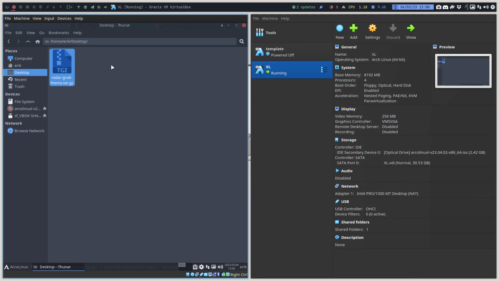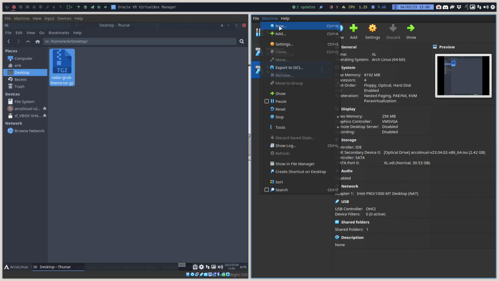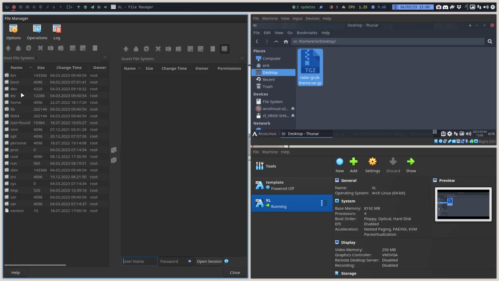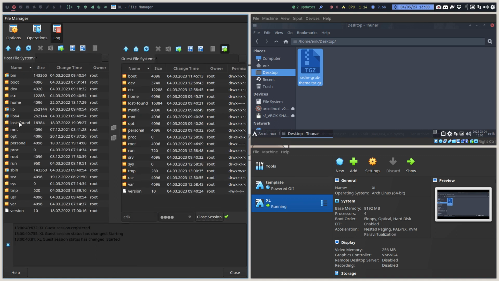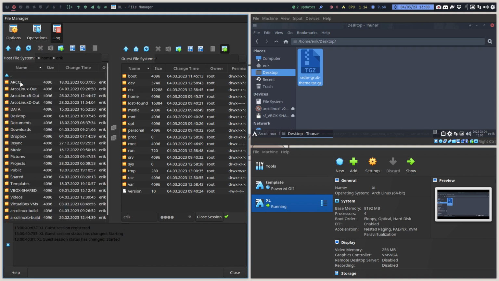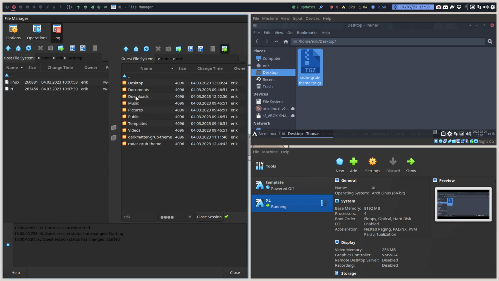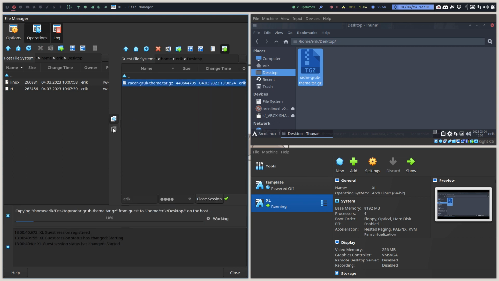What I'll do is this. I'll go to the machine. I will do the file manager. I go to home if that's available. First we are going to log in. Voila. Home, Eric, desktop. This guy to the left. Done. Right? The story of this thing is for me finished.